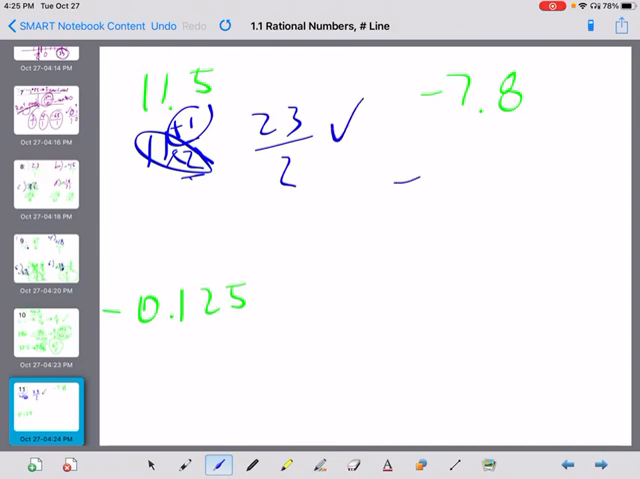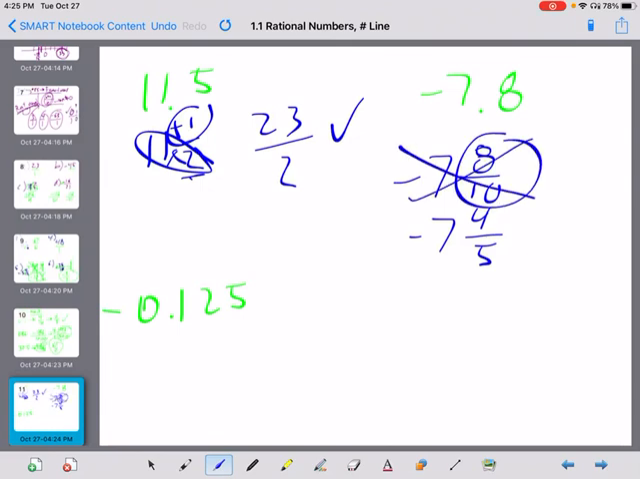Negative 7 and 8/10. Actually, I'm going to change it to negative 7 and 4/5 right away, because I know eventually, if I have 8/10 here, I'm going to be able to reduce it. So I'm just going to reduce it right away.